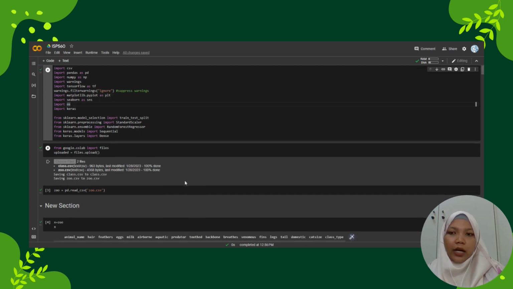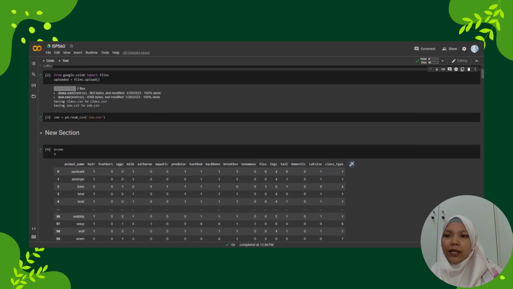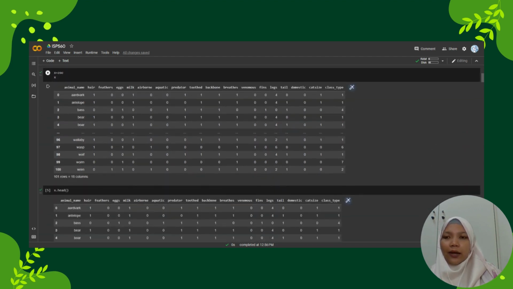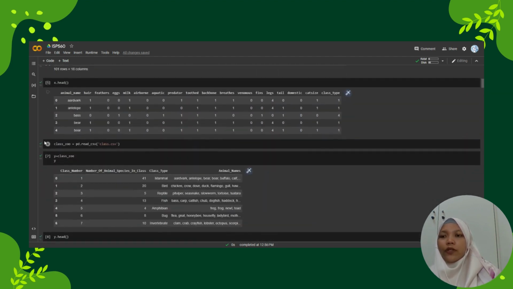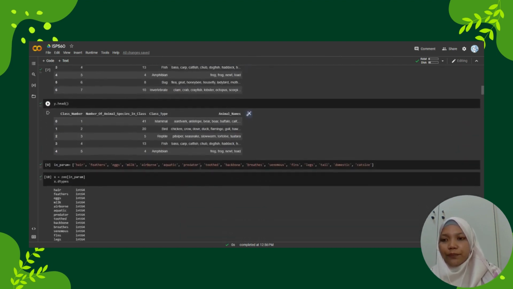So after that, before we import the dataset, we transfer the files for the dataset, which are class CSV and zoo CSV, into Google Colab by using this code. After that, we import the dataset zoo CSV as zoo and X, and this is the data in the dataset. We also import class CSV as class zoo and Y, and this is the data in the class CSV.